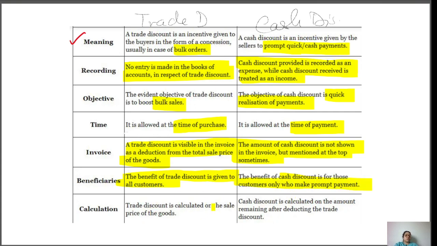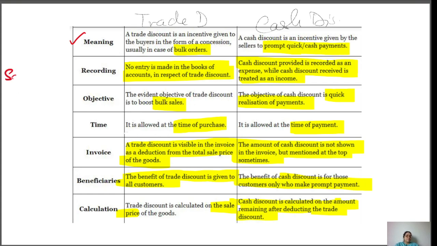Now calculation. On the sales price, trade discount is calculated, and cash discount is calculated on whatever is left after deducting the trade discount. Whatever amount is left, you have to charge a cash discount on that amount. Okay, now this point I will explain here.